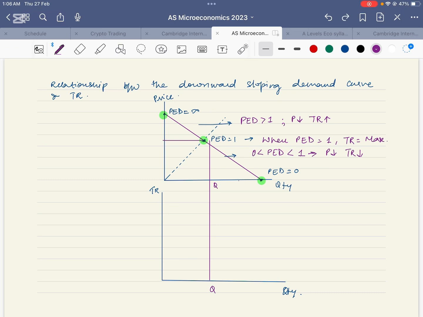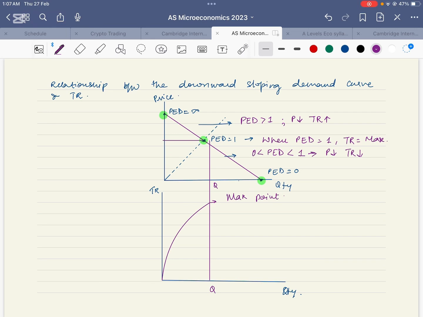What is happening when demand is elastic? We have seen that the relationship between total revenue and quantity is that revenue increases as quantity increases. This is the maximum point, and here total revenue is maximum.